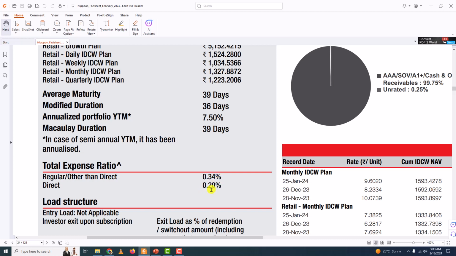This means from the total fund value, total AUM, 0.20 percentage is taken away to take care of expenses every year. Now, let me take these two and explain how net asset value is calculated.